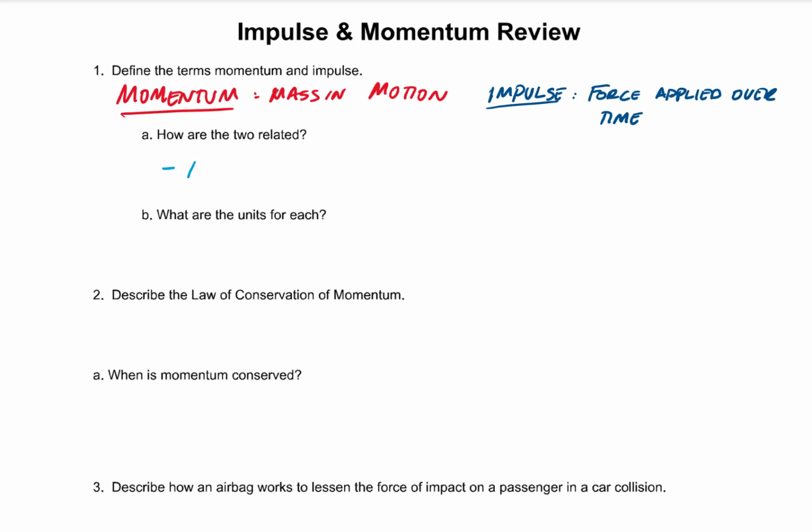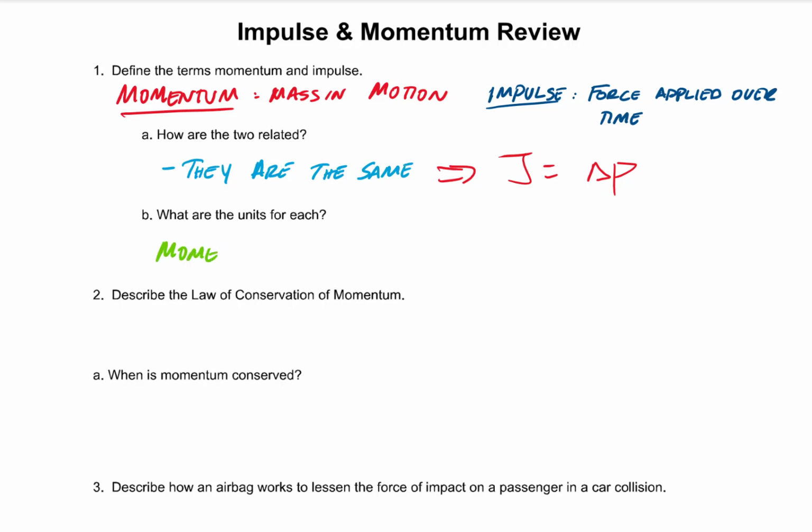They're related in that impulse causes changes in momentum. So a better way to say it than they are the same is just that impulse is equal to the change in momentum. If I apply an impulse to an object, it's going to change the momentum of that object.